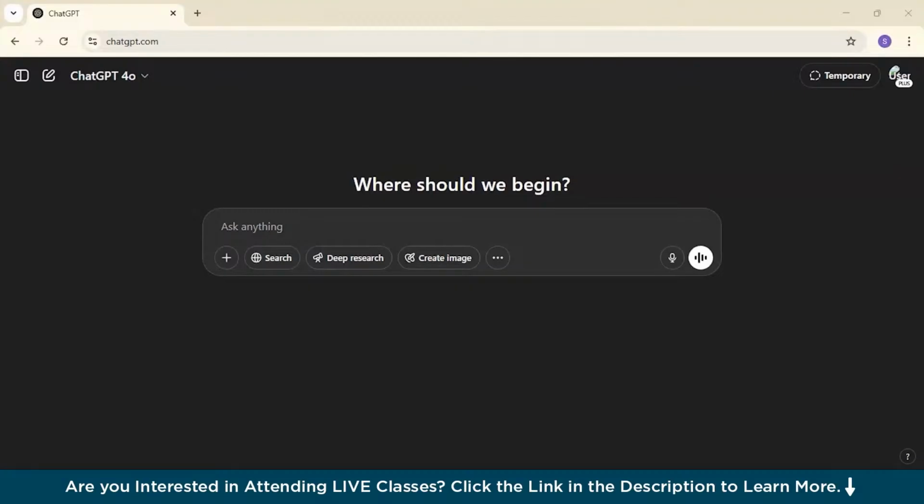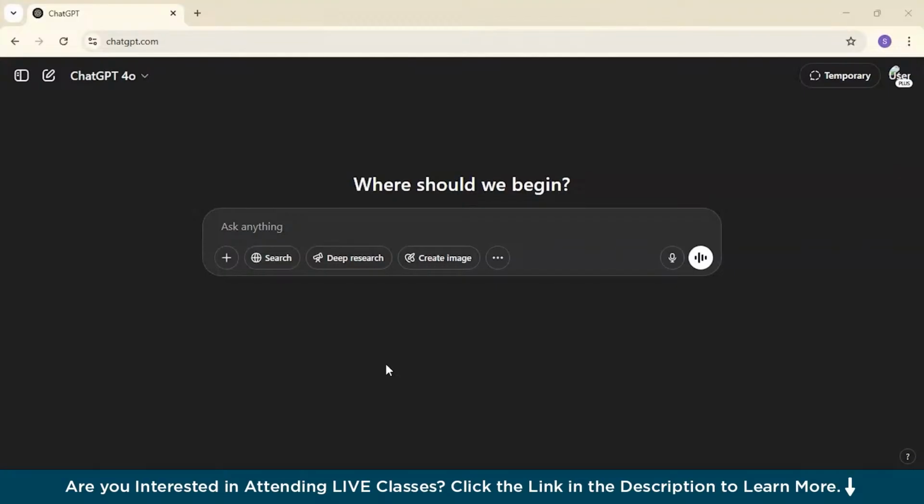So let's break down each tool and see how you can actually use them in real life. So this is ChatGPT 4.0. If you're not aware of what ChatGPT is, it is an AI chatbot that can write essays, summaries, and articles, explain topics, solve coding problems, and even conduct mock interviews, all through one single chat.